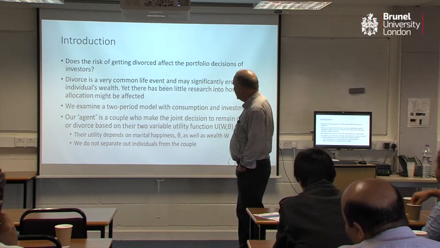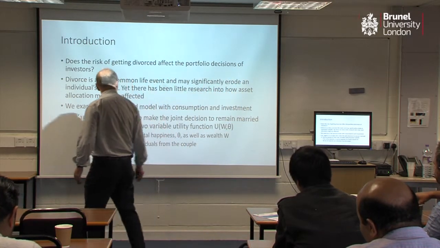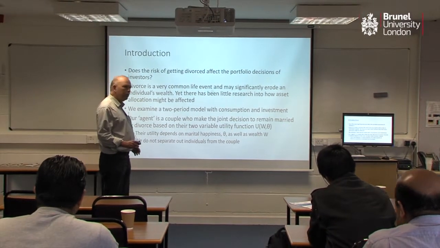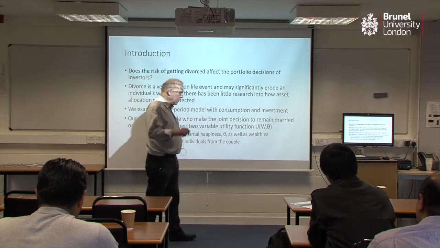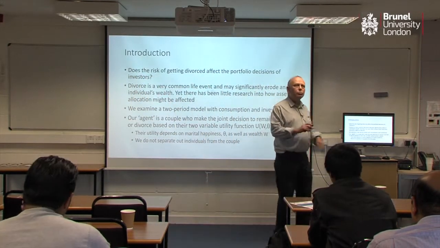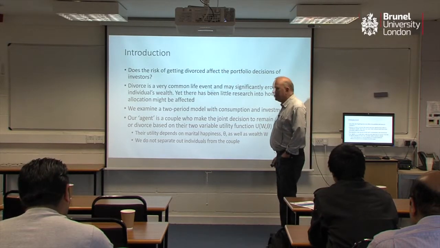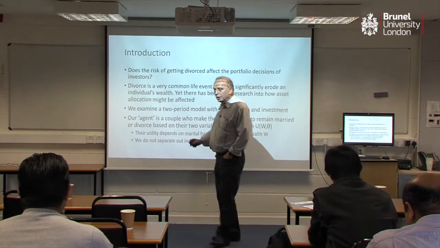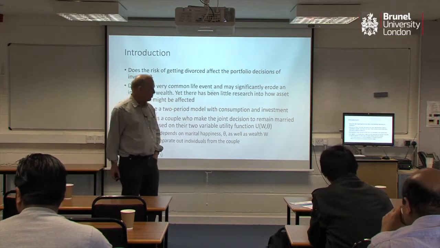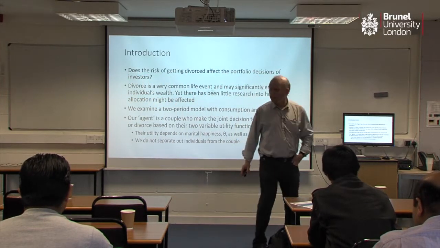It's discrete time. Our agent in the model is a couple who make joint decisions. We're not interested in division within the couple, so if there's a transfer of £1 million from the wife to the husband, that's neutral. It's total couple welfare. We're also very eclectic. We do not care what a couple is. It could involve N entities as long as there's more than one of them. You might think of it as a partnership or a business, and then we're talking about dissolution.